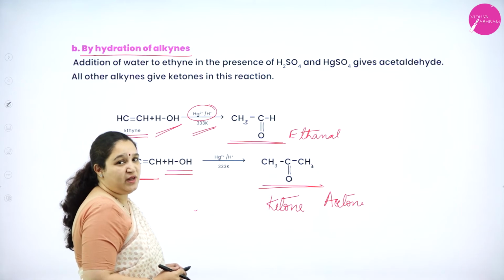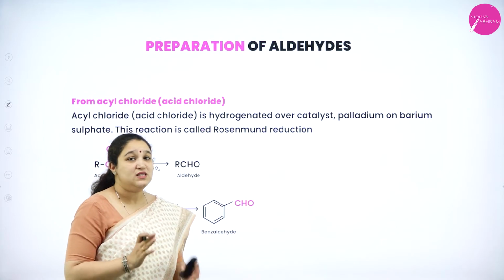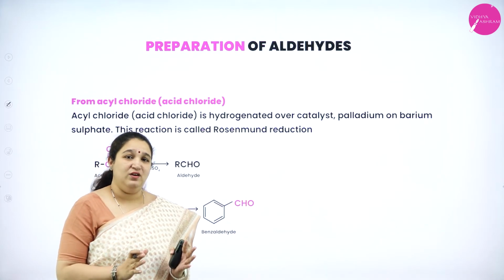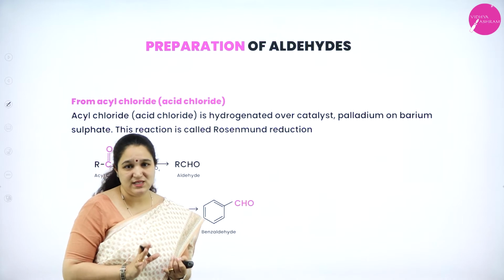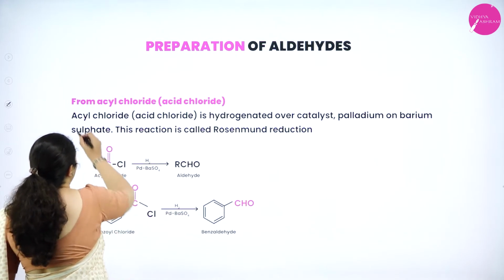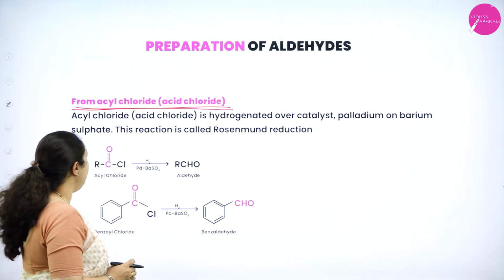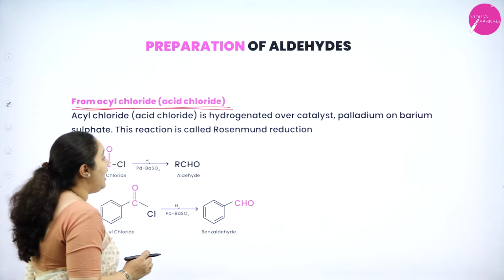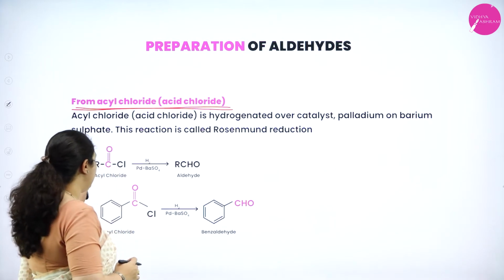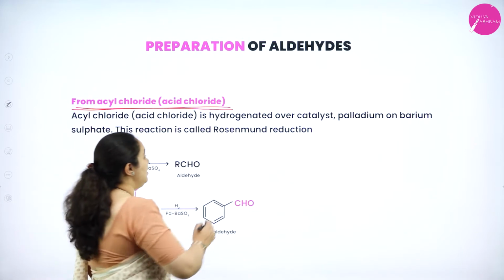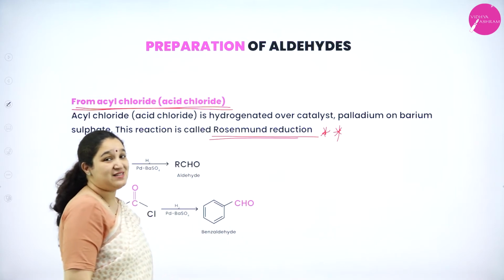Next is the preparation of aldehydes alone. So we are going to learn some methods which are only for aldehydes. We can prepare only aldehydes, we cannot prepare ketones by using these methods. The first method is from acyl chloride or acid chloride. Acyl chloride is hydrogenated over a catalyst, that is palladium on barium sulfate. The reaction is called Rosenmund reduction. Very, very important reaction as it is a name reaction.